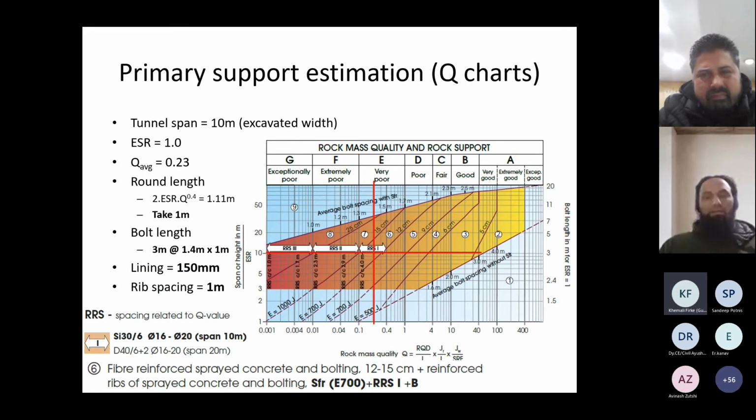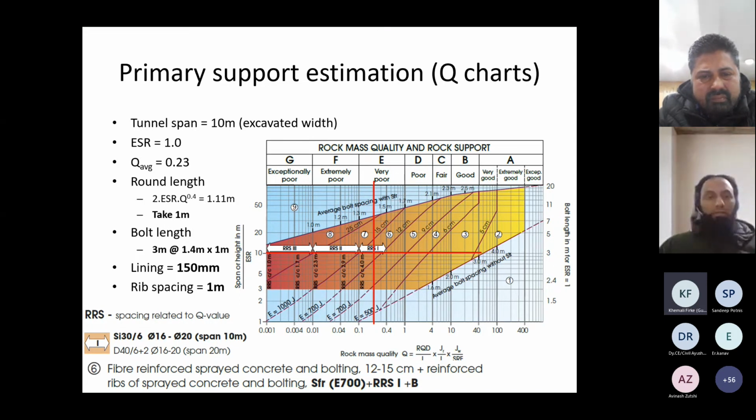Now, primary support estimation using the Q chart can be done very effectively using this chart, and it is used very often. So this is the typical Q chart where we have the span to ESR ratio on the right hand side and the Q rock quality on the x-axis. So we cover the entire spectrum of rock mass from very, very poor to exceptionally good rock mass.